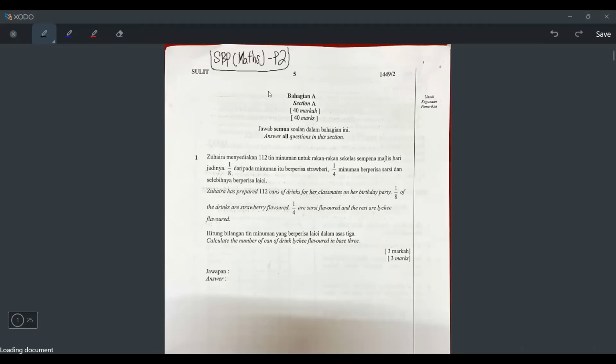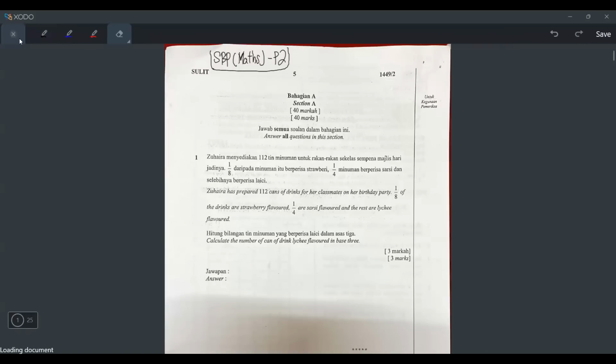So paper 2 has section A, all have to answer. Section B also all have to answer, but section C has 2 questions, and I only need to choose one to do, and it's worth 15 marks. But I will do all of it. Just like I said, it will be complete, so this video will be very long. I predict the length of the video will be like 3 hours.